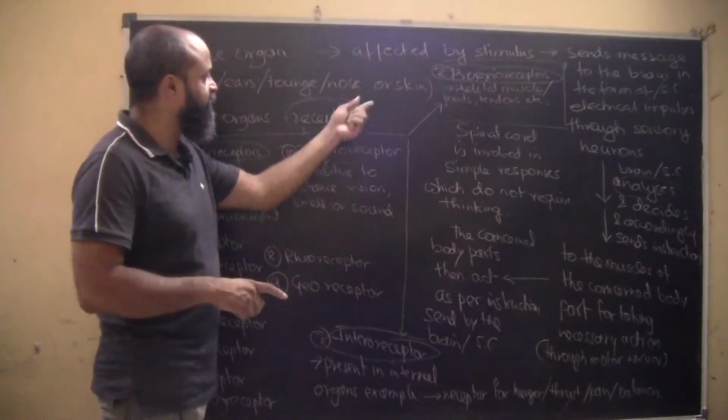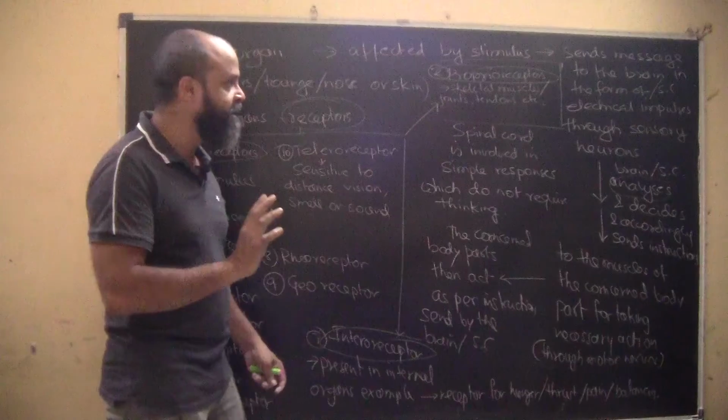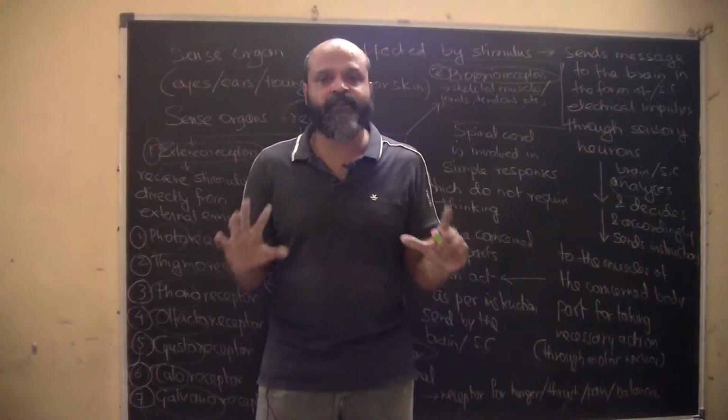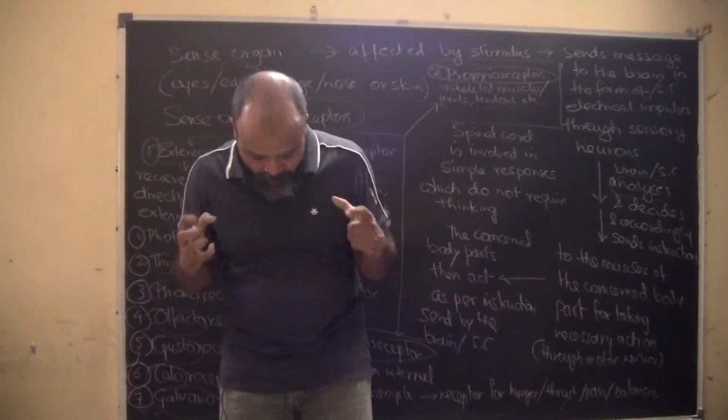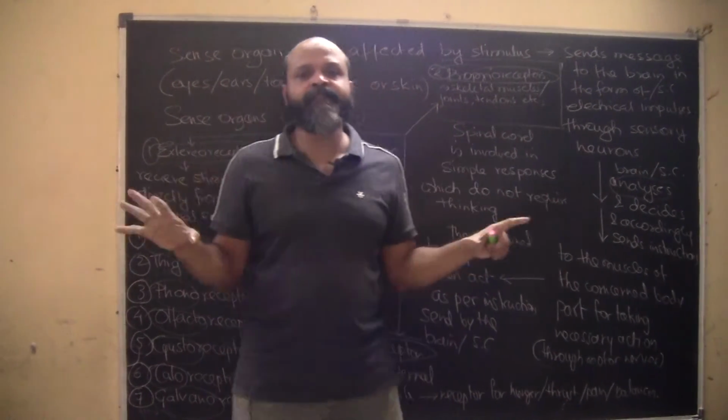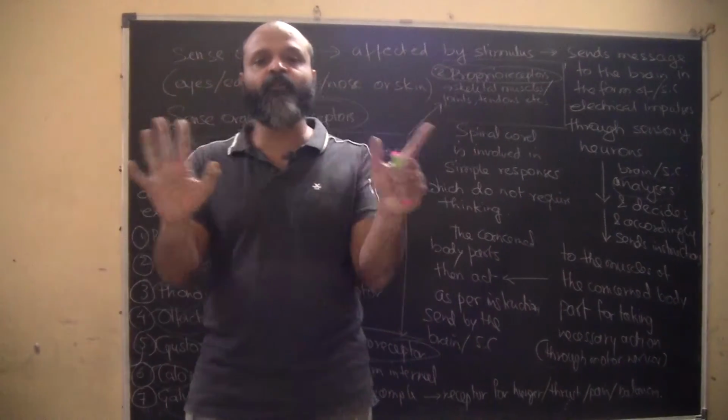I don't have to see and coordinate them. For example, when I am writing on the board, obviously I have to see and coordinate, right. But this is not an automatic response; it is done without our conscious effort. We don't see them. Without even seeing them, we know where they are, okay.